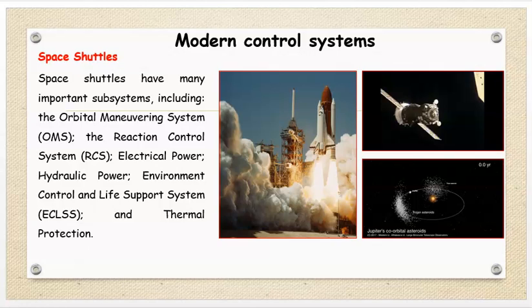Space shuttles have many important subsystems including the orbital maneuvering system, the reaction control system, electrical power, hydraulic power, environment control, life support system and thermal protection.